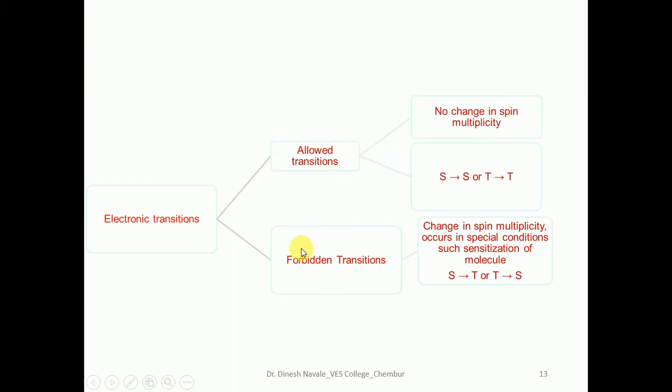Allowed transition. But in the case of a forbidden transition, as we have discussed here, a change in the spin multiplicity occurs. That means a singlet molecule will be converted into the triplet state and a triplet state will be converted into the singlet state.